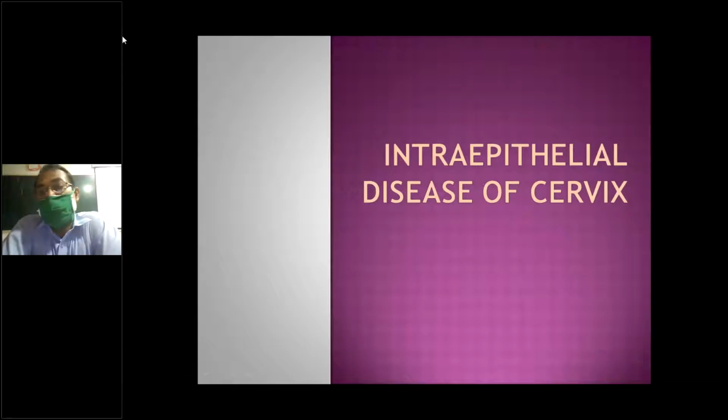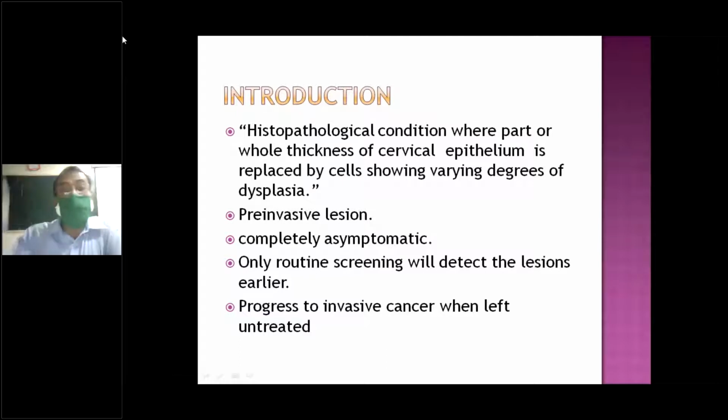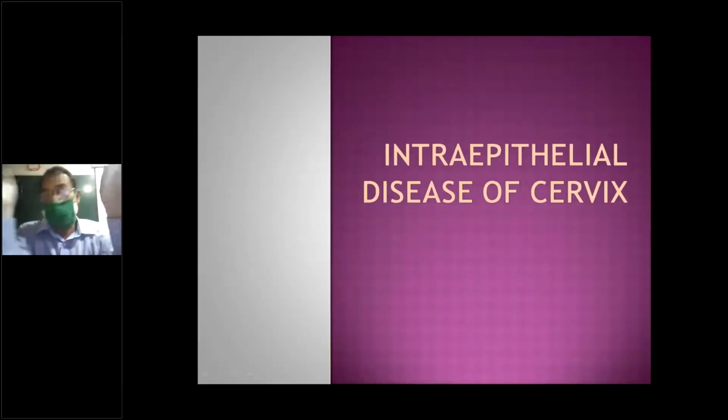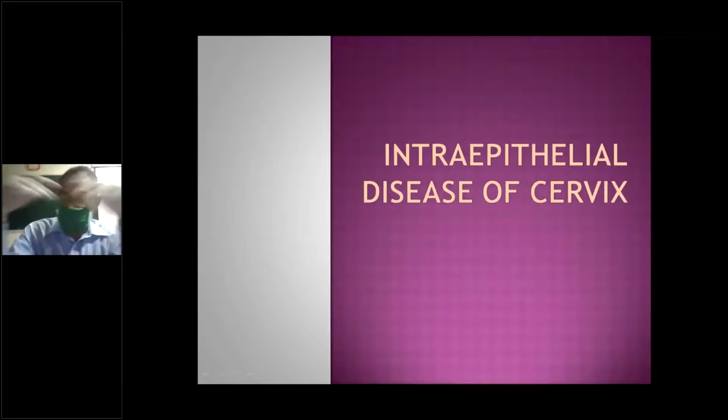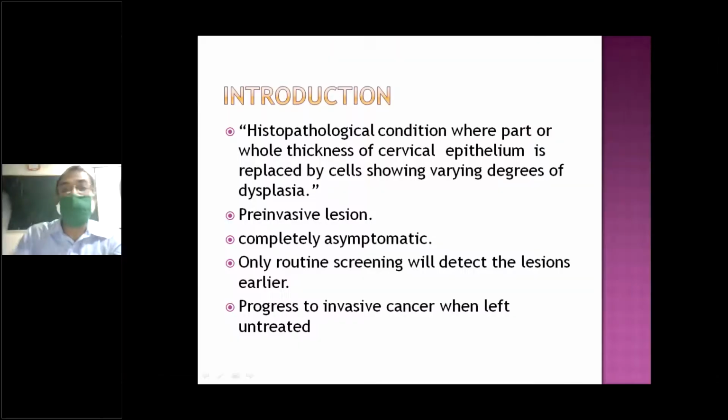CIN, cervical intraepithelial neoplasia. Otherwise, we can call it dysplasia. So CIN, cervical intraepithelial neoplasia, can be called dysplasia of the cervix, or SIL, squamous intraepithelial lesion of the cervix. So there are these synonyms: CIN, dysplasia, SIL, according to the different definitions. So what is CIN by definition?